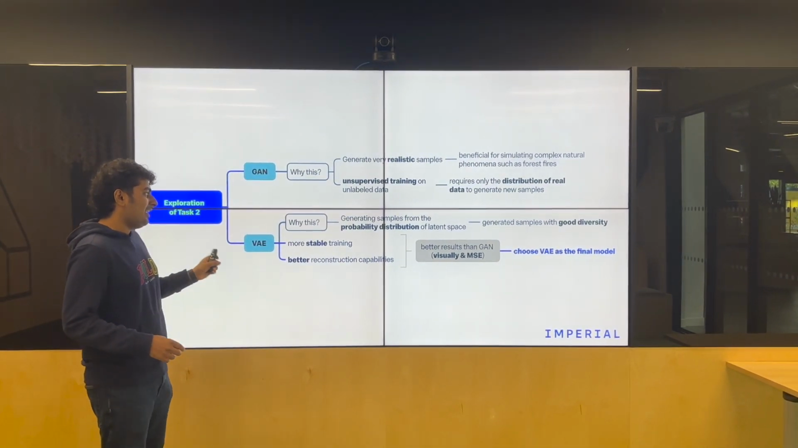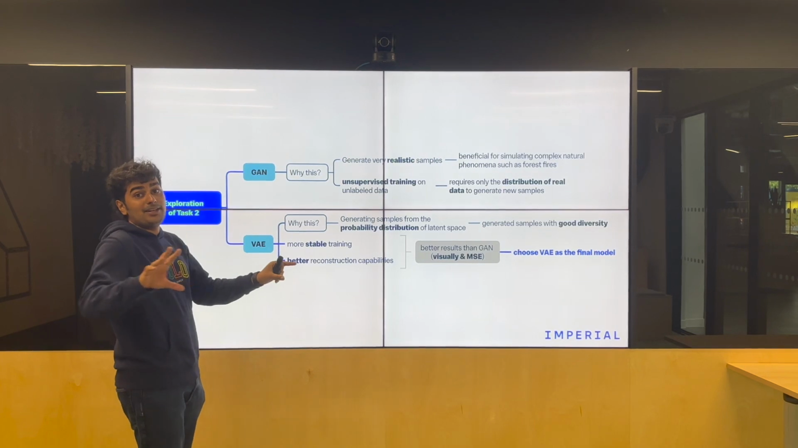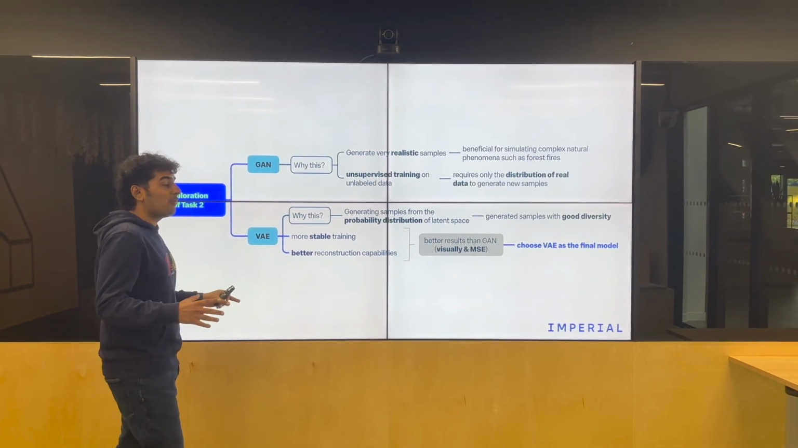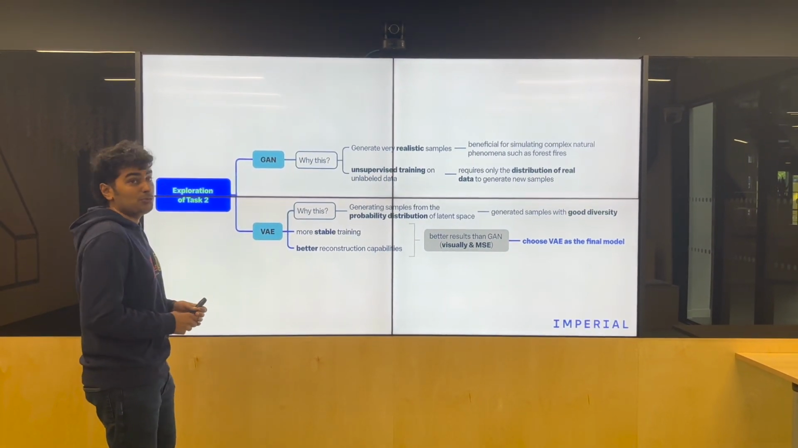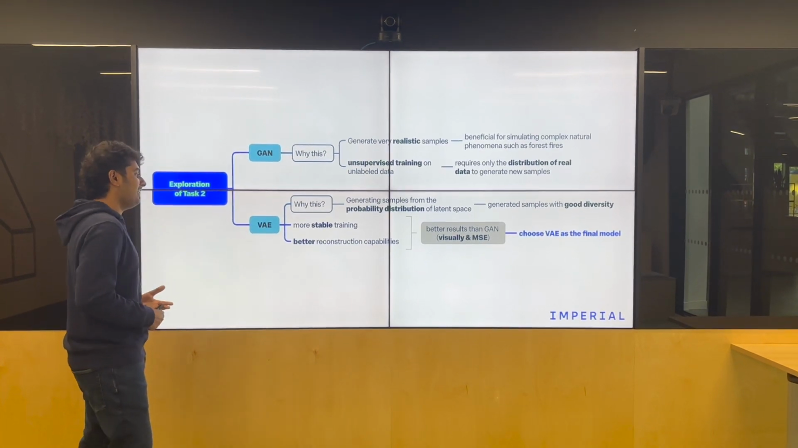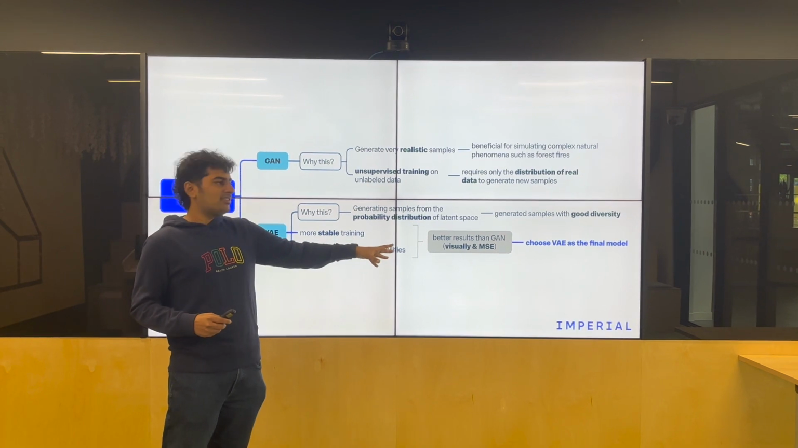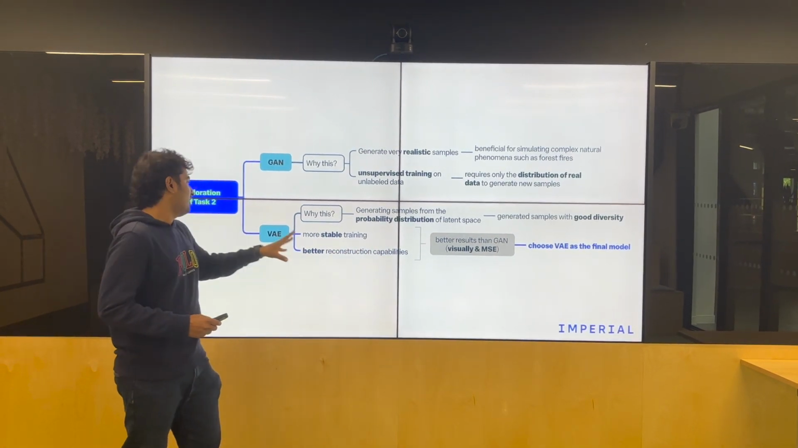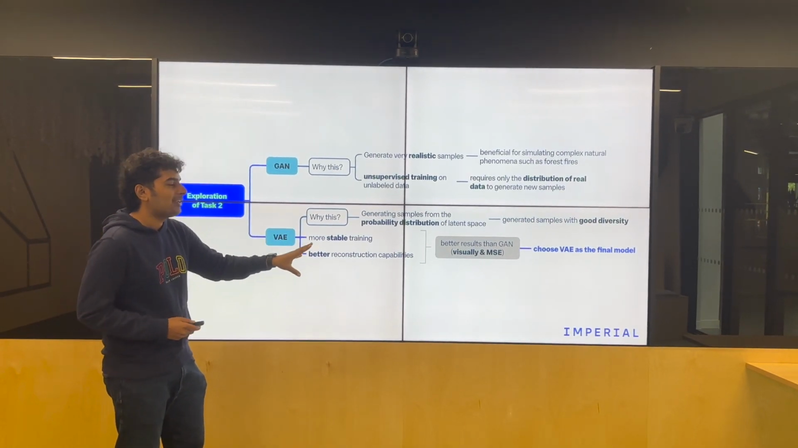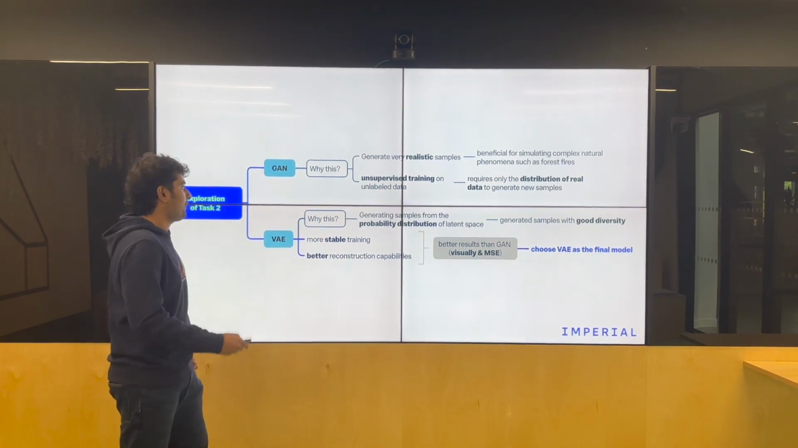But when it came to VAEs, which generate samples from the probability distribution of the latent space, we got very good diversity. It's more stable, of course, than a GAN, and it has better reconstruction capabilities. So when we looked at the pictures, and when we looked at the MSEs, VAEs significantly outperformed GANs, which is why we went with this.